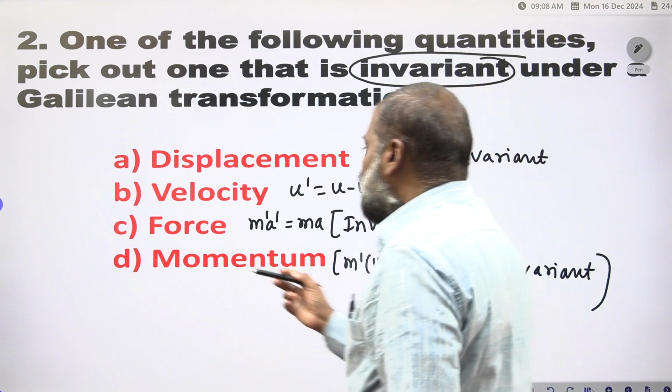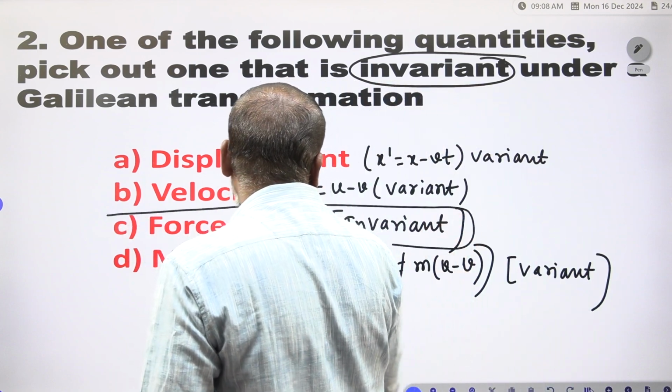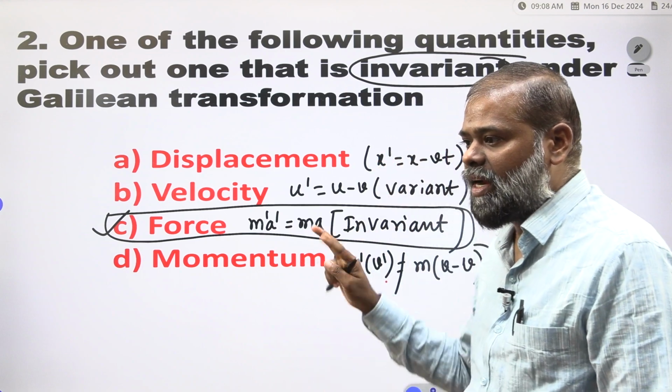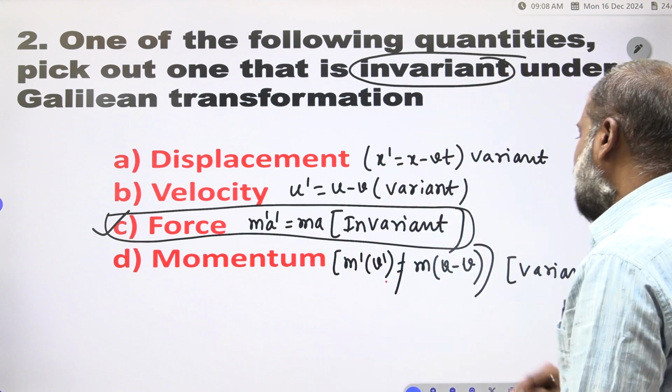Which is invariant? The force is invariant, because mass is invariant and acceleration is invariant, so the product is also invariant.